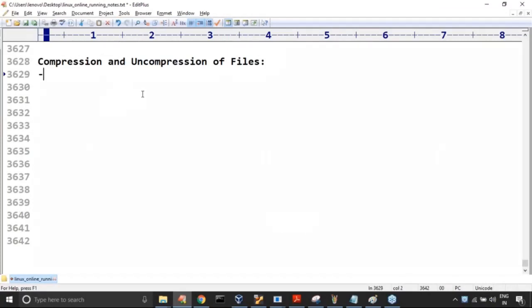In Windows terminology we use the words zip and unzip. Have you ever heard about that concept? Can you please confirm? Here it is just compression and uncompression of files. For this we have to use multiple commands, but all these commands we will discuss in detail. Don't worry at all.